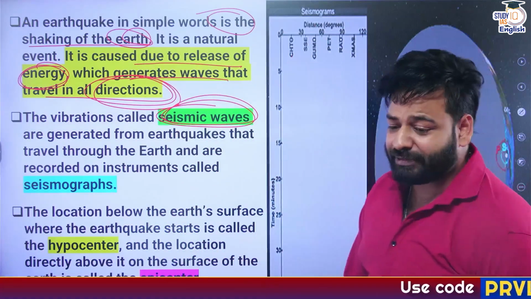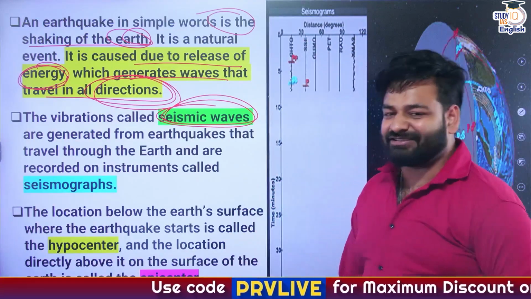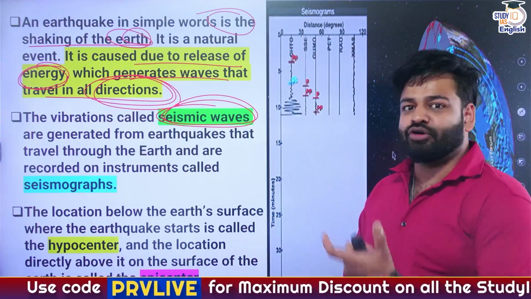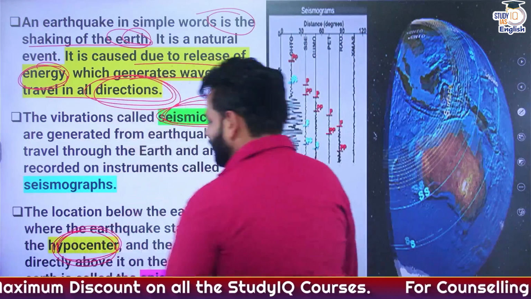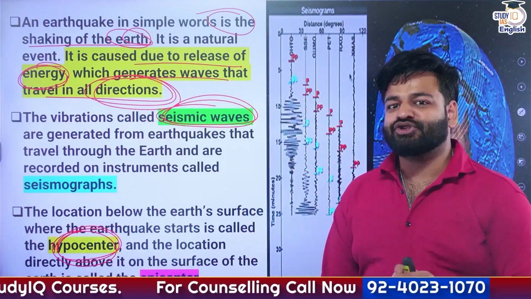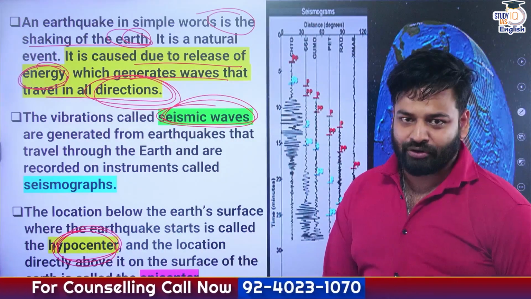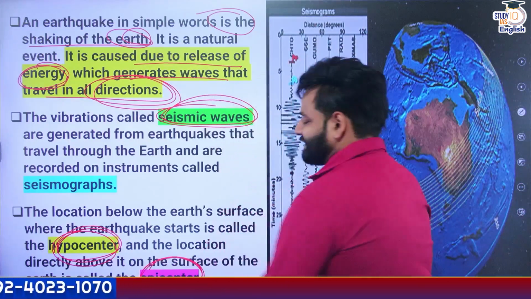And now let's talk about the locations. The exact location beneath the earth's surface from where it originates is known as the hypocenter. But on the earth's surface, when these waves strike for the first time, that particular location is known as the epicenter, right?